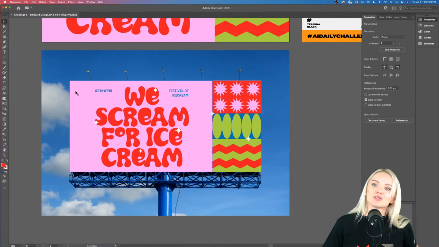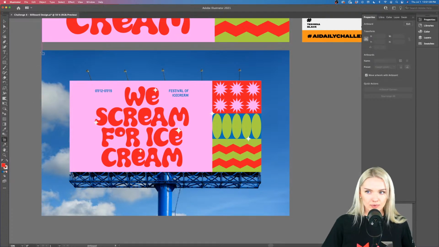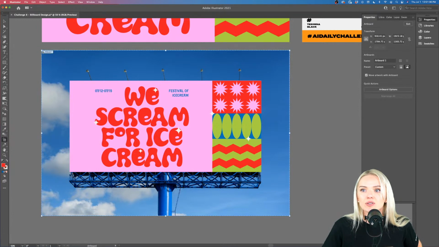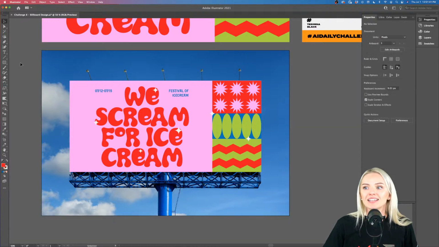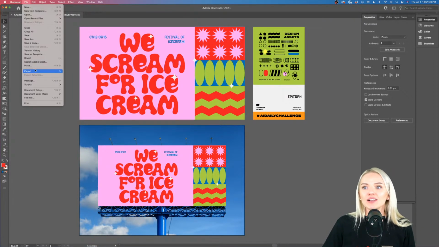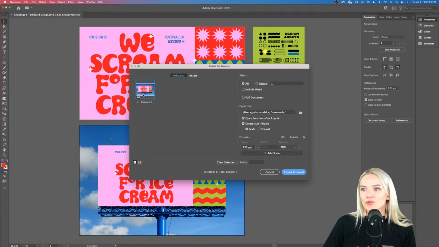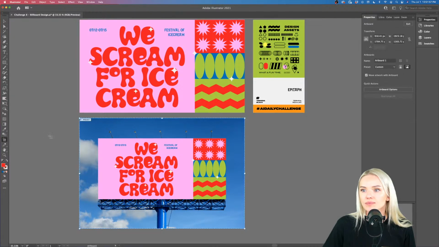Now what we want to do is create an artboard around this image, and I'm going to use the artboard tool, and I'm going to double click onto my image. Before that, I will have to unlock it, holding Command Option and 2, and now I can double click onto the image and Illustrator will create an artboard that fits perfectly around my image. Now I'm going to export my design because my design is ready to go and ready to post into our Discord. So I'm going into File, Export, Export for Screens, and I'm not sure why the other artboard isn't showing. That is interesting. Oh, okay.